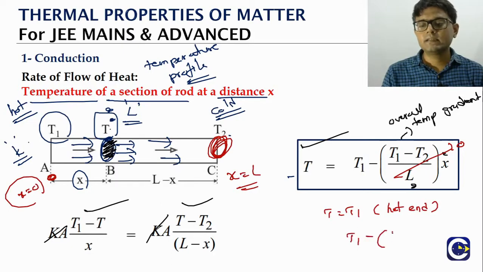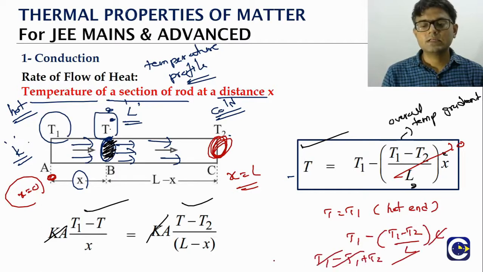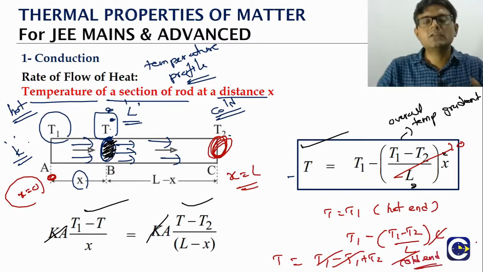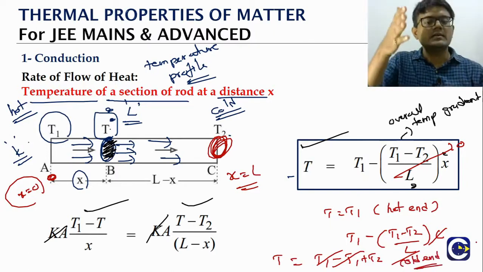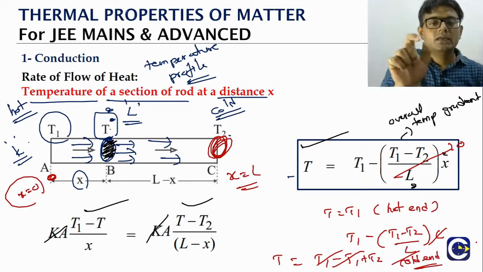T1 minus (T1 minus T2), L gets cancelled. So what is the temperature we have? T2, that is the cold end. So this is the formula for the temperature of the section of the rod which is at distance X from the hot end side.